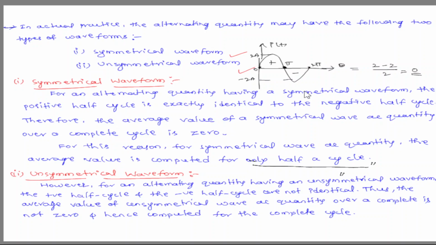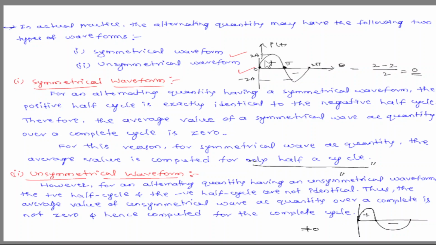For an unsymmetrical waveform, suppose the waveform is unsymmetrical, and the positive and negative parts are not equal. Observe here, these two are not equal. Therefore, the average of an unsymmetrical waveform is not equal to 0. You consider the total waveform to calculate the average value. Is it clear?